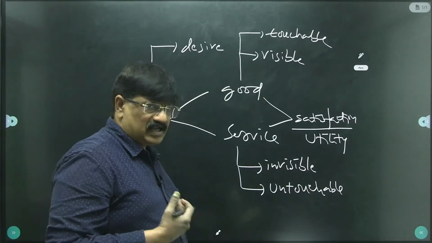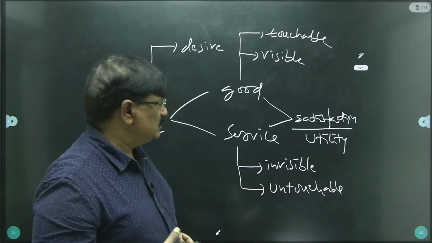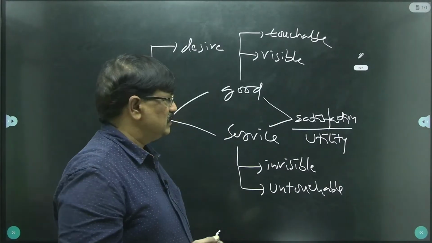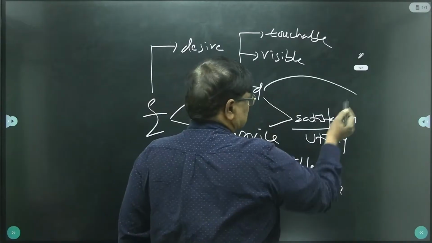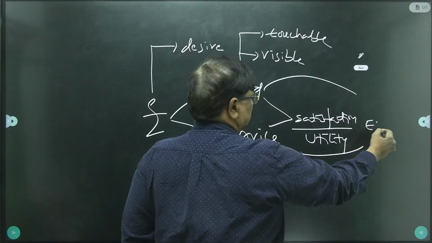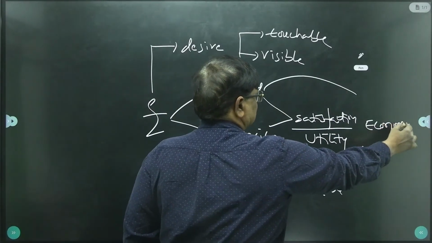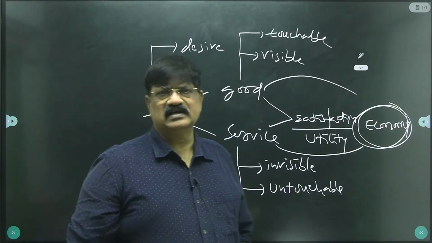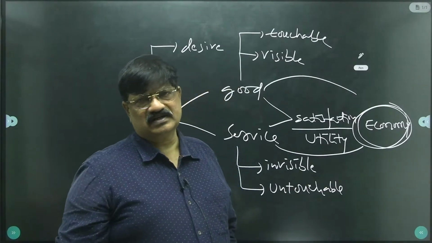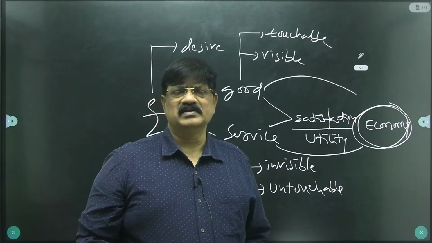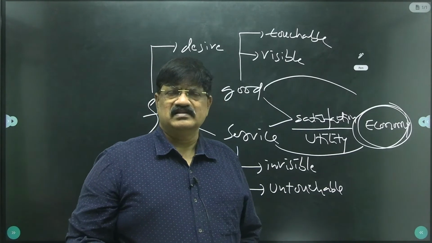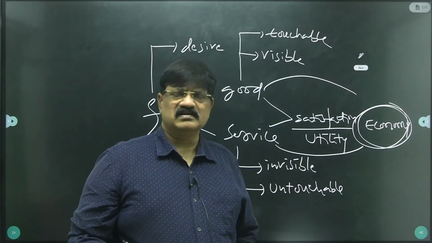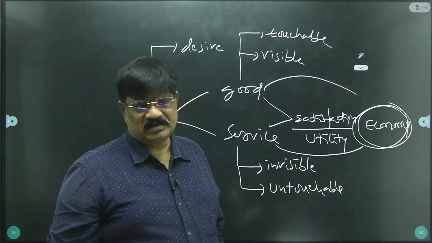So here our happiness is linked with goods and services. These goods and services are treated as economy. So Indian economy, Telangana economy, Andhra Pradesh economy, American economy, Taiwan economy, Thailand economy, Vietnam economy, Japan economy.